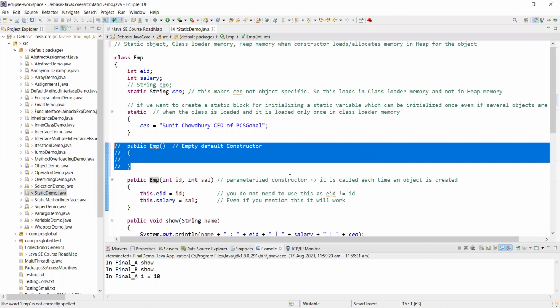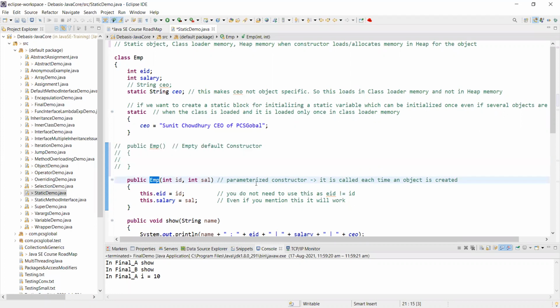But if you explicitly mention that you want to use the parameterized constructor, this is called a parameterized constructor. It is the same constructor, but you are passing some parameters into it as arguments. You are passing int id and int sal. This you are putting into this. Now, what is this blue colored one? These blue colored ones are the instance variables.